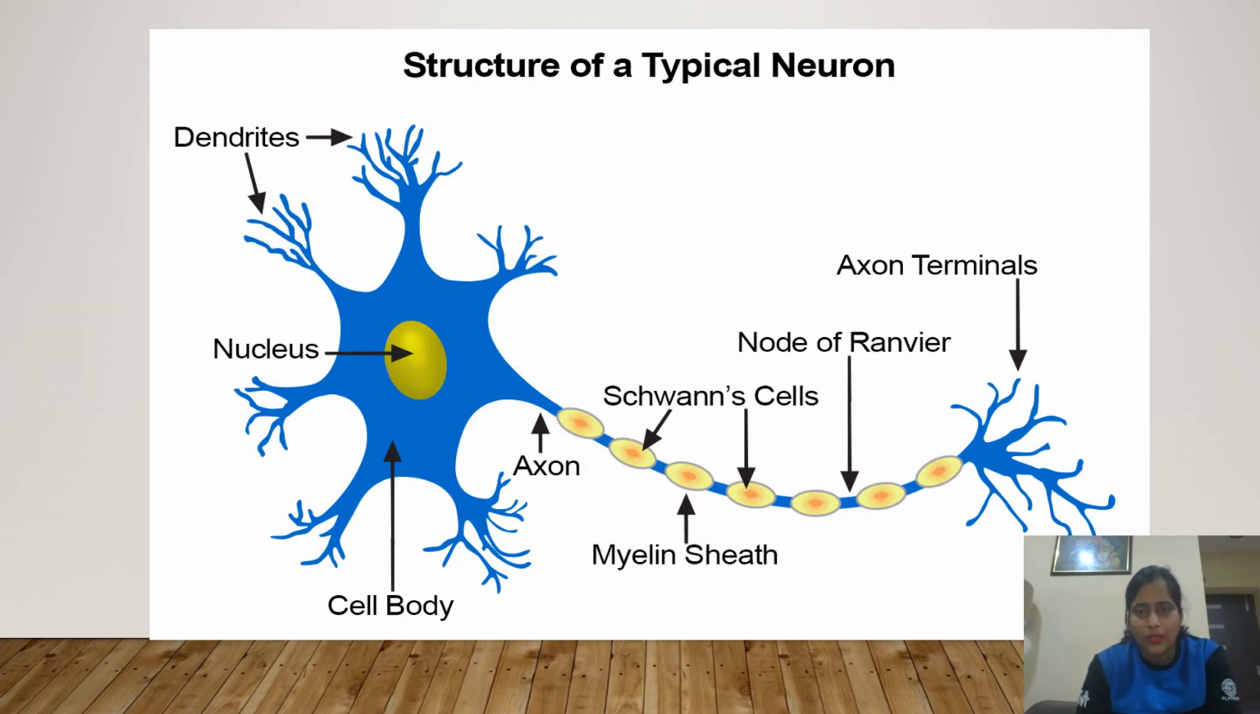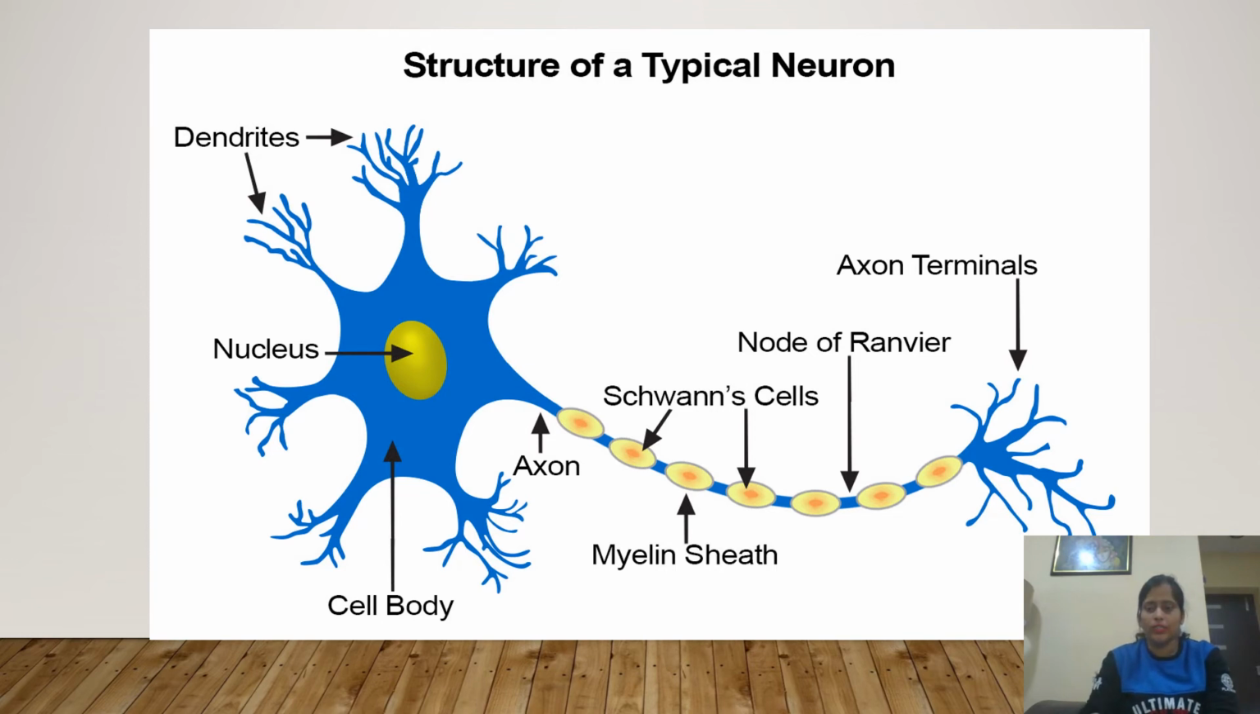Then we have the node of Ranvier, Schwann sheath and myelin sheath, and the axon terminal resembles the root. Then we have this long tube-like structure which consists of the node of Ranvier, Schwann cells, and myelin sheath. It resembles the stem part. Then we have a tree-like structure which contains the nucleus, cell body, and dendrites. Okay, so this is the structure of a typical neuron.